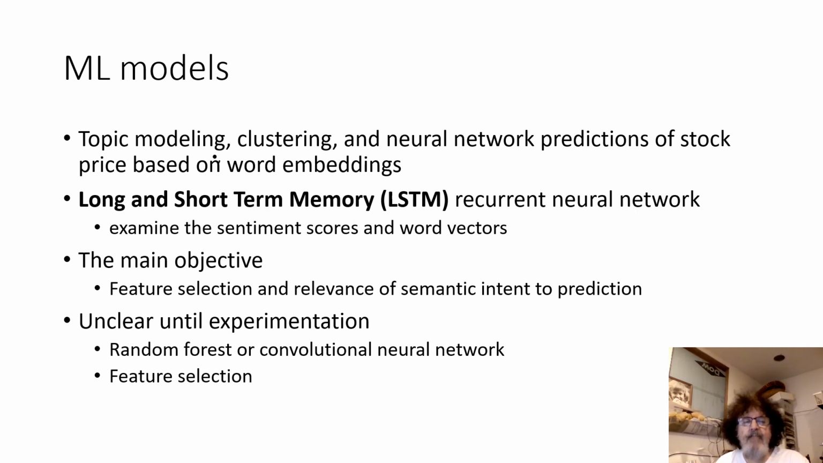The machine learning models that I'm going to be working with are topic modeling, clustering, and neural network predictions of stock price based on word embeddings. Long short-term memory, LSTM, recurrent neural network to examine sentiment scores and word vectors across a time period. The main objective is feature selection and relevance of semantic intent to prediction.